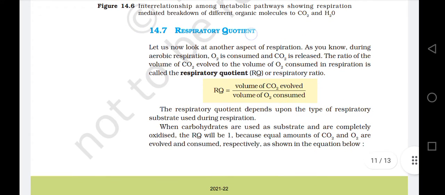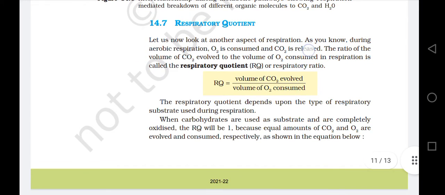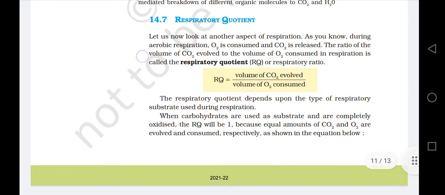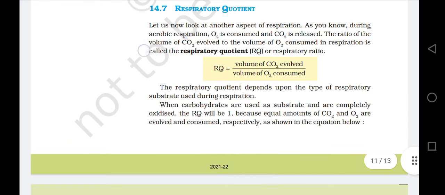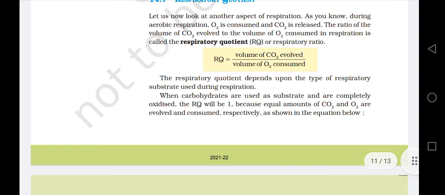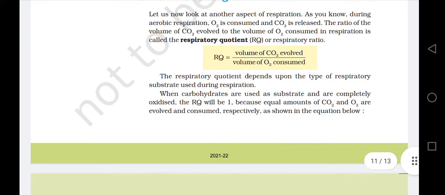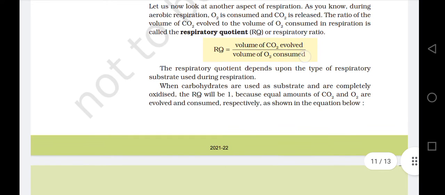14.7 Respiratory quotient. Let us now look at another aspect of respiration. As you know, during aerobic respiration, oxygen is consumed and carbon dioxide is released. The ratio of the volume of carbon dioxide evolved to the volume of oxygen consumed in respiration is called the respiratory quotient, RQ, or respiratory ratio. RQ is equal to volume of carbon dioxide evolved divided by volume of oxygen consumed.